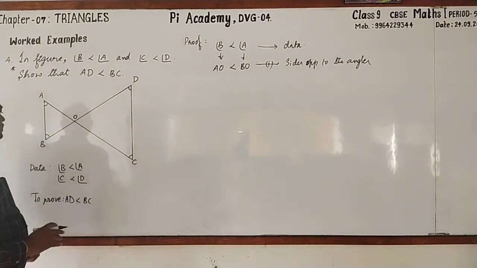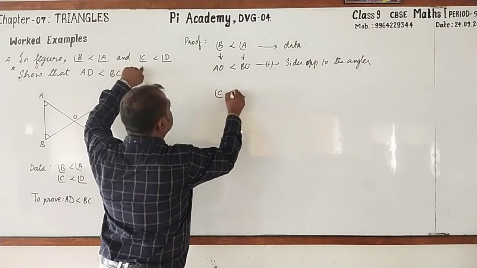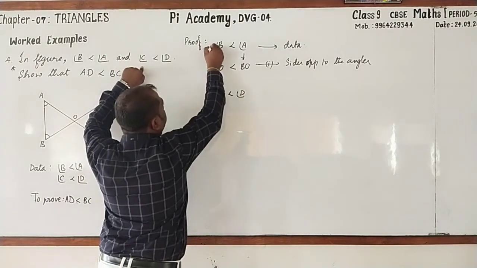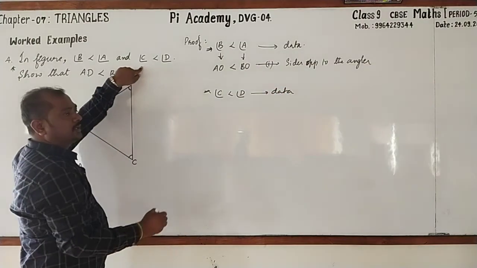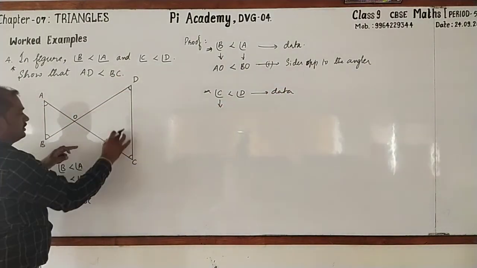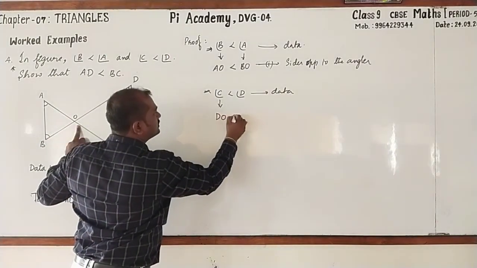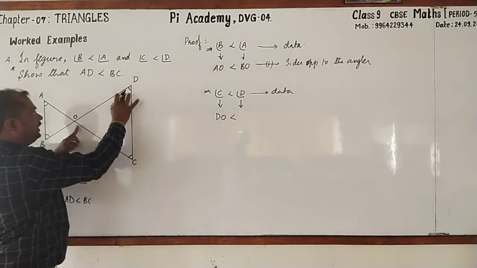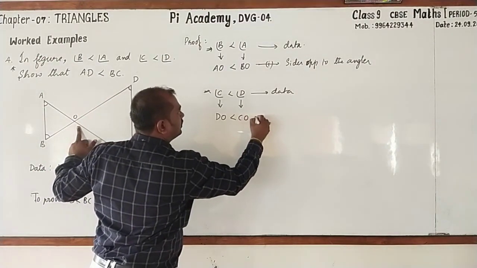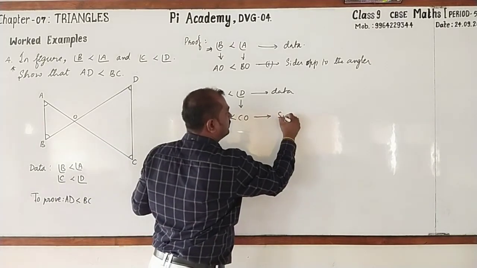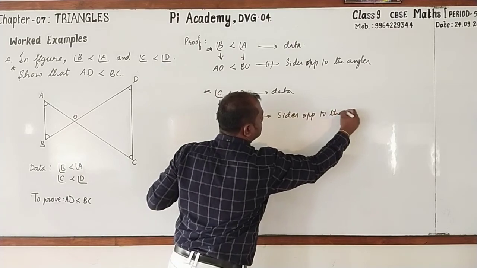Next, I take the second statement, angle C is less than angle D. Again, this is from data. Side opposite to angle C is DO. Side opposite to angle D is CO. Again sides opposite to the angles.